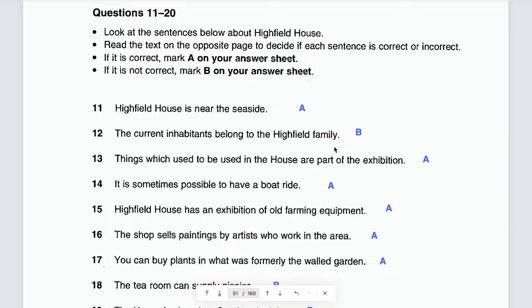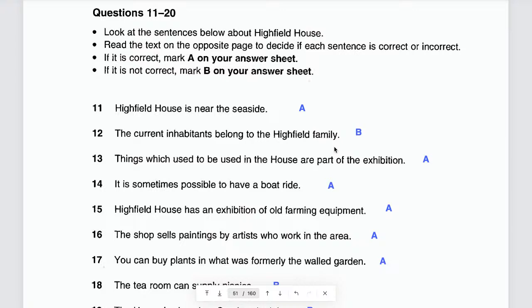Okay? For example, like we are the current inhabitants in Ho Chi Minh City. Okay? Belong to the Highfield family. Highfield is just the name, actually that is the surname. Okay, the surname of that family.